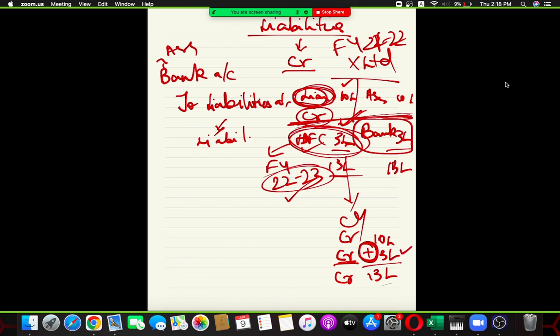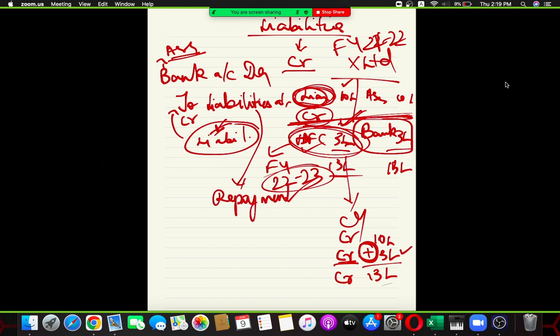Now, with this aspect your bank account is increasing, your asset is increasing, so you are going to debit the bank and credit the liabilities account. Your liability has a credit balance, you are increasing your liability, so it is credited. Similarly, when you are making the repayment of the loan, can I say it is just going to be the reverse entry?